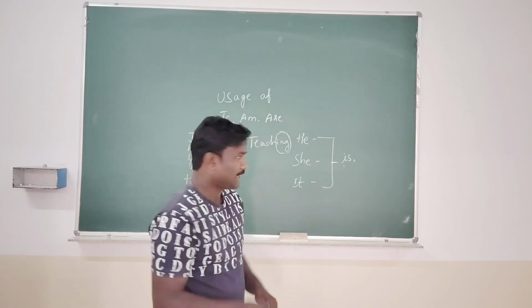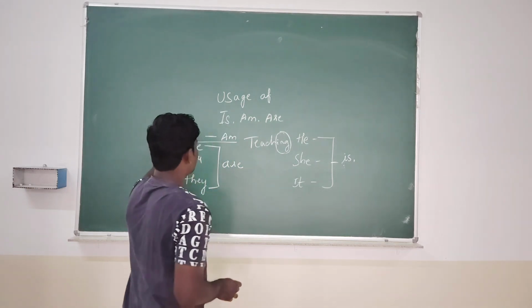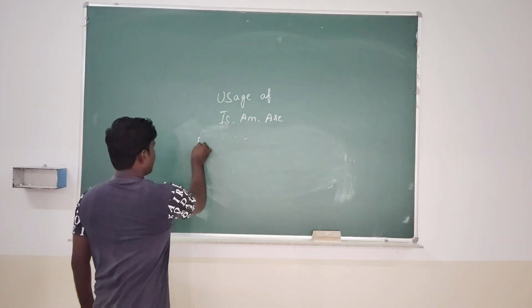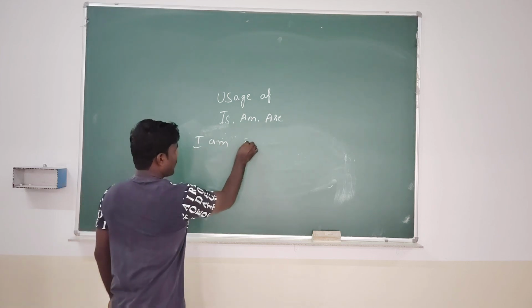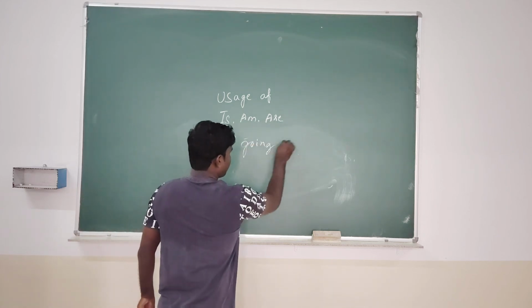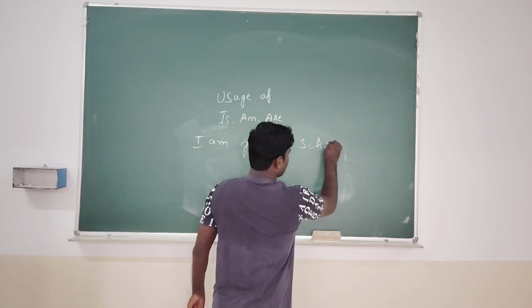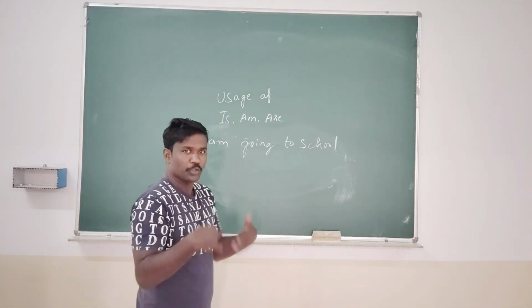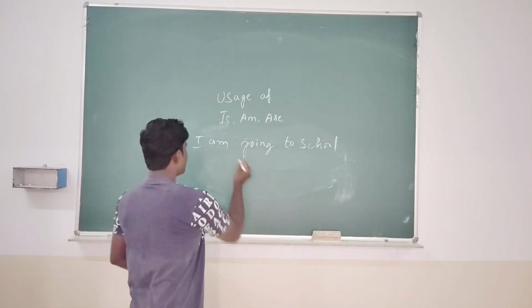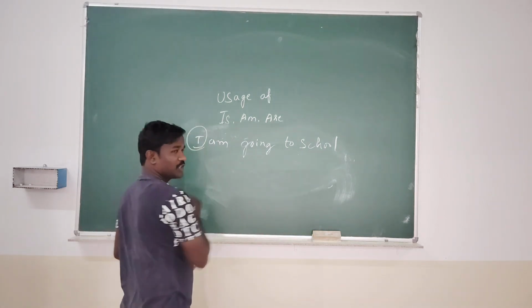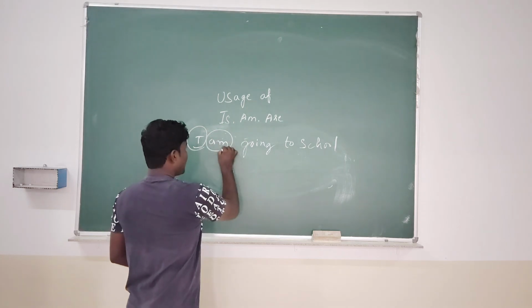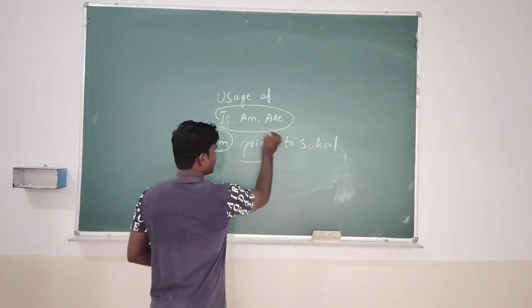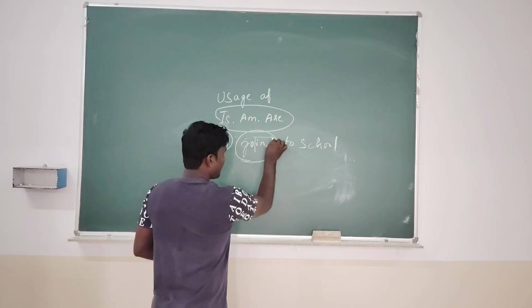So let us make a sentence. I am writing this and I am going to show you. Okay, so let's start. I am going to school. This is a very easy sentence I have written. This is an ongoing action. I am going to school. Now this is the subject, this is the helping verb, which we are learning today, and this is the verb with ing.